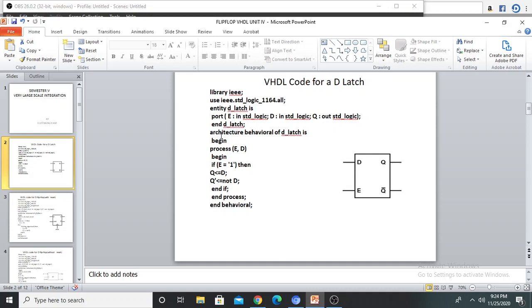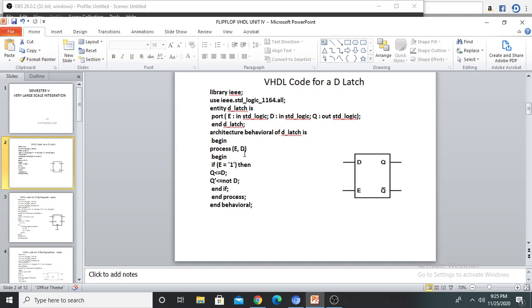Next, architecture part. In the architecture part, the first line is architecture name of entity name is. Here D latch is entity name, behavioral is the architecture name. So architecture behavioral of D latch is. Next you have to use begin. Next in this program I am using process statement.